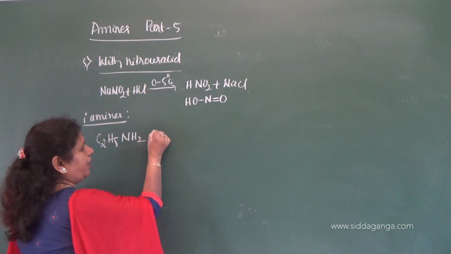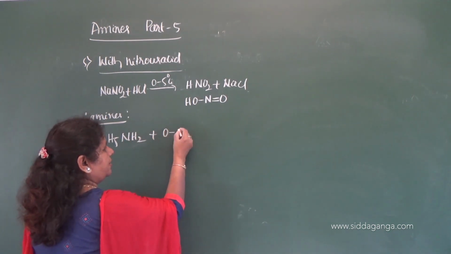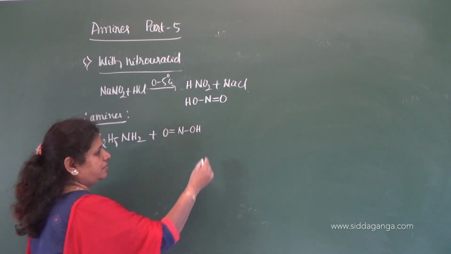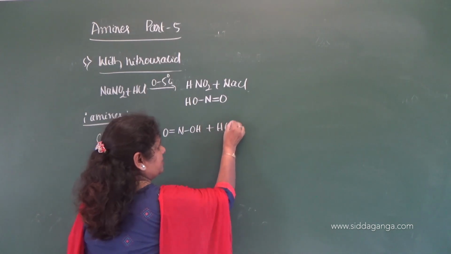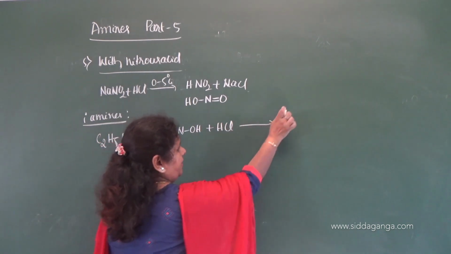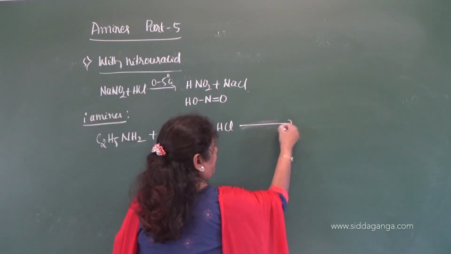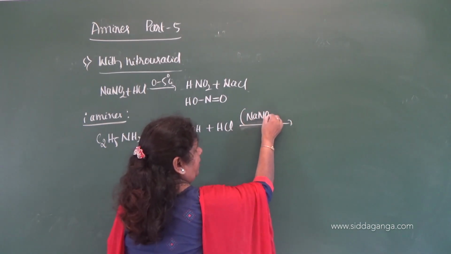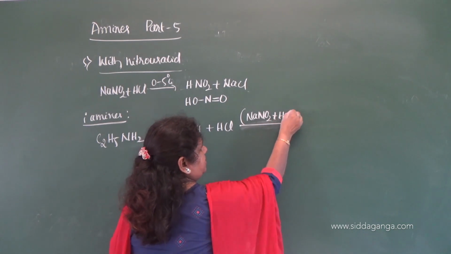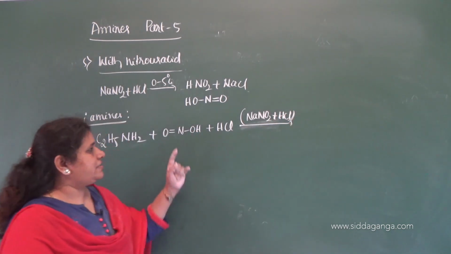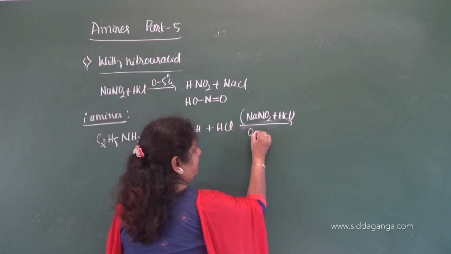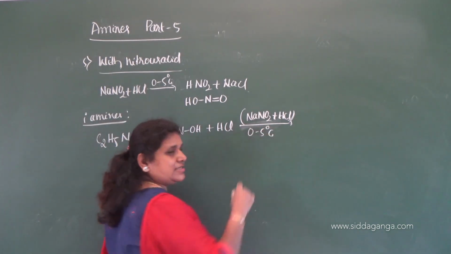Primary amine, when it reacts with nitrous acid, let me write like this, NaNO2 in presence of HCl. This is used for the preparation of this nitrous acid. It should be prepared in situ between the temperature 0 to 5 degrees centigrade.